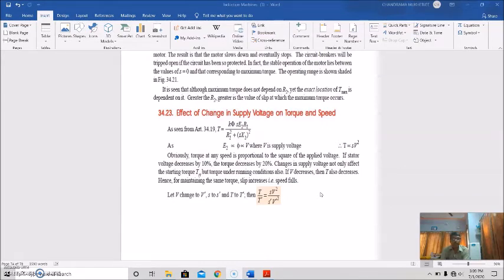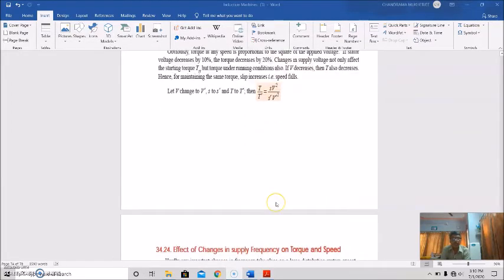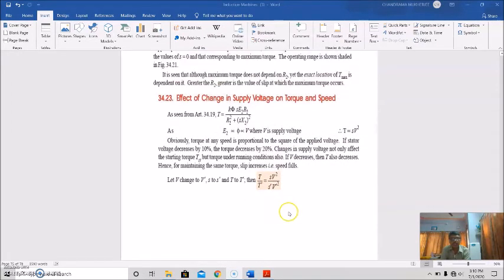And if V decreases, then torque also decreases, and hence for maintaining the same torque, slip increases, that is speed falls. So let V change to V dash, and torque to T dash, then T by T dash should be equal to SV square by S dash V dash square. So this is the effect of change in supply voltage on torque and speed.